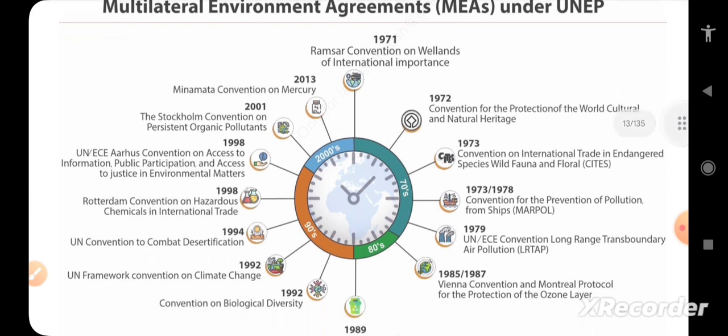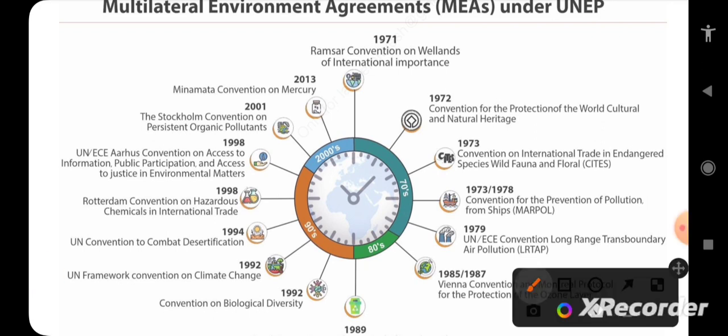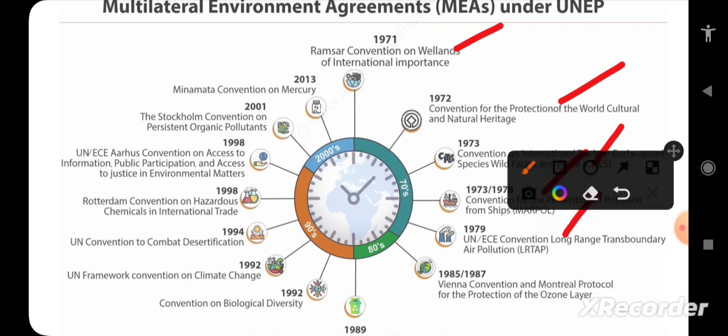These were the different multilateral environment agreements under UNEP. Chronologically: 1971, Ramsar Convention on Wetlands of International Importance. 1972, Convention for Protection of World Cultural and Natural Heritage. 1973, Convention on International Trade in Endangered Species of Wild Fauna and Flora. 1973 and 1978, prevention of pollution from ships, MARPOL. 1979, Convention on Long-Range Transboundary Air Pollution. 1987, Vienna Convention and Montreal Protocol for protection of the ozone layer.